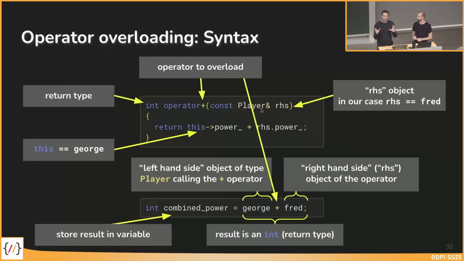But to combine those two questions, you can for sure have this method here, where we add a player with a player. Then we could have another method where we add an animal to a player, and we could have another operator plus method where we add an integer to a player. So three different operator overloading methods, with different right-hand side object types.